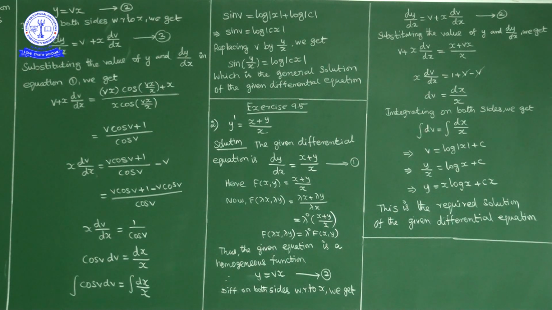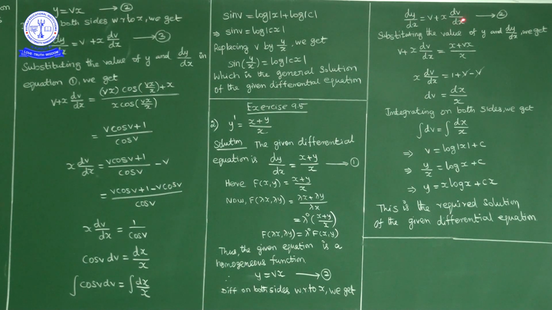Okay, now we'll make a substitution, y is equal to vx. Differentiating with respect to x on both sides, dy upon dx is equal to v into the derivative of x with respect to x, which is 1, plus x into the derivative of v with respect to x, which is dv upon dx. So dy upon dx equals v plus x into dv upon dx.